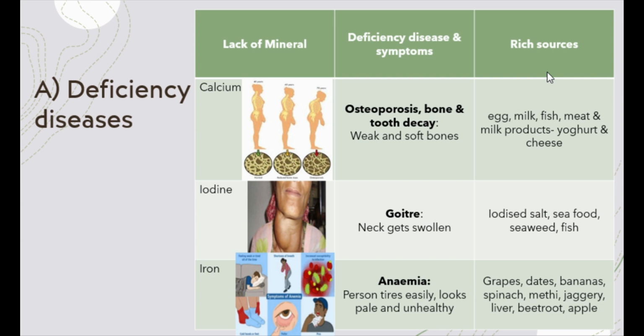To avoid osteoporosis and weak teeth and bones, it is very important to take in calcium through rich sources such as egg, milk, fish, meat, and milk products such as yogurt and cheese.